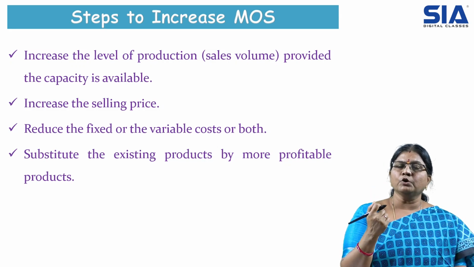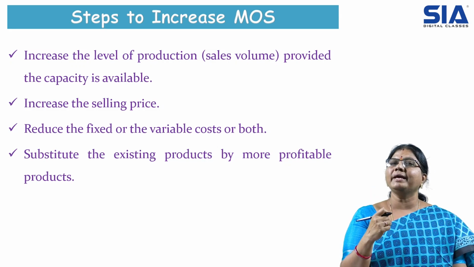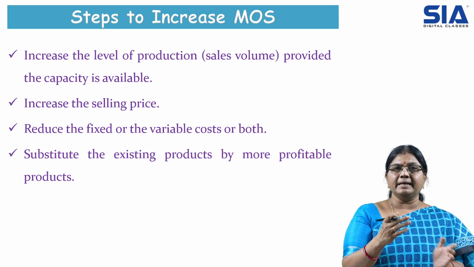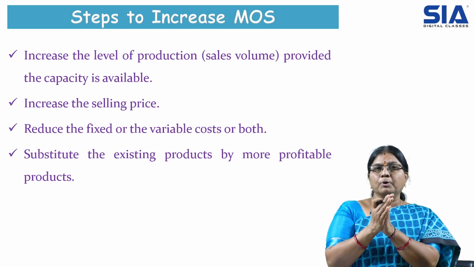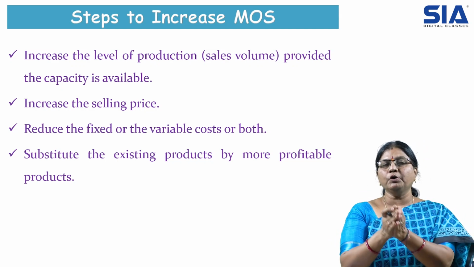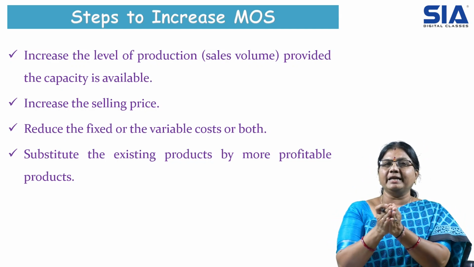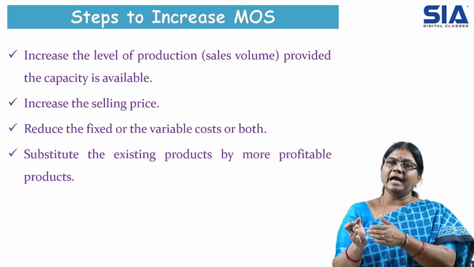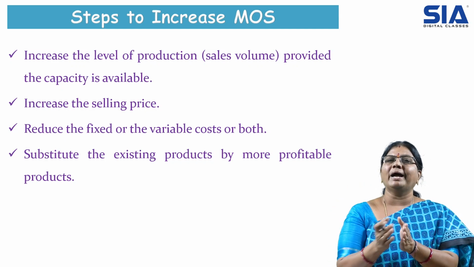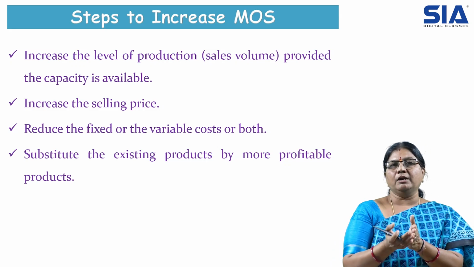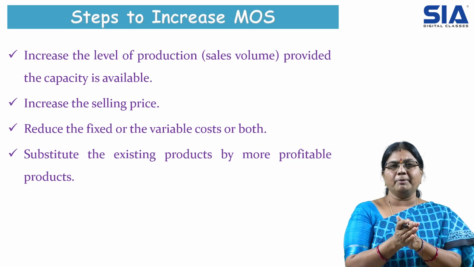Next is steps to increase the margin of safety. How can we increase the margin of safety? We can increase the volumes of sales, provided we have demand. So once we are able to increase our sales, automatically the MOS will increase and our profits will increase, and also we need to produce more quantity, which reflects our scale, the economy of scale.